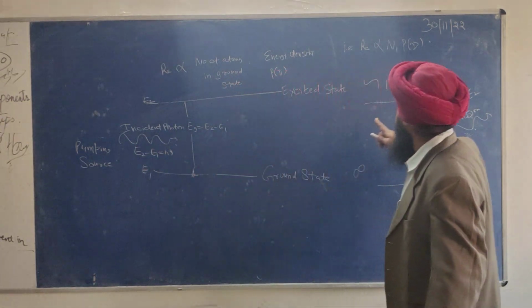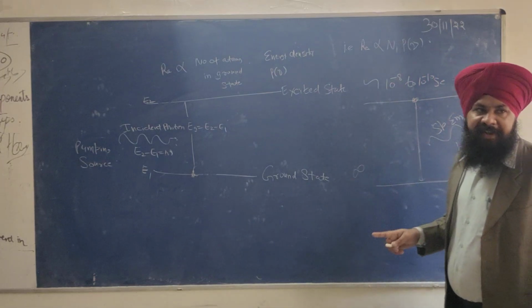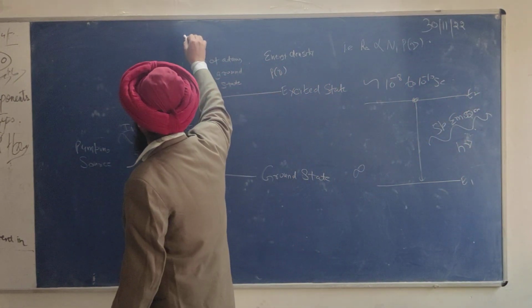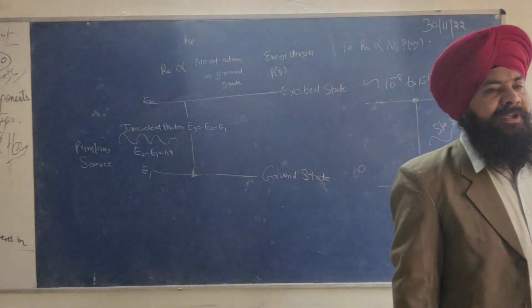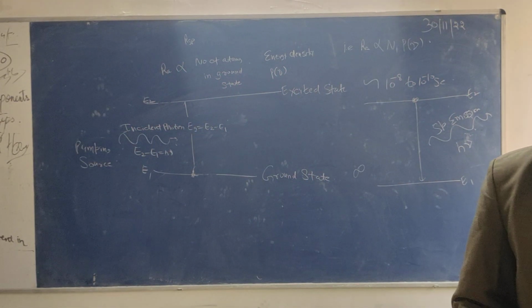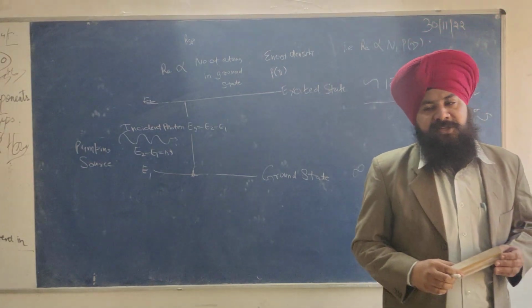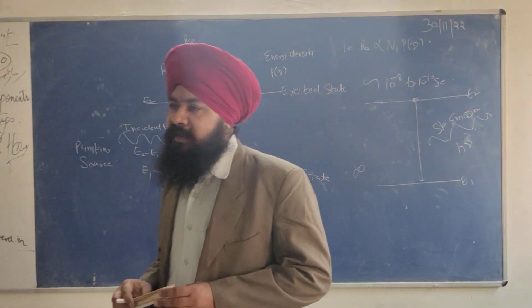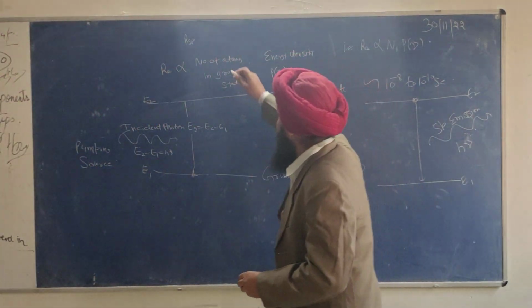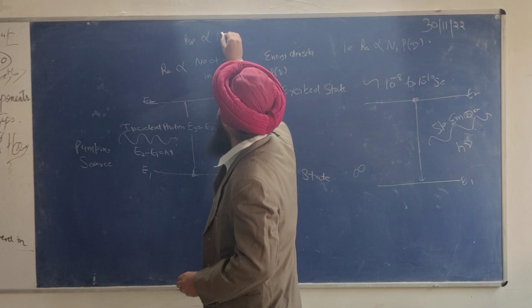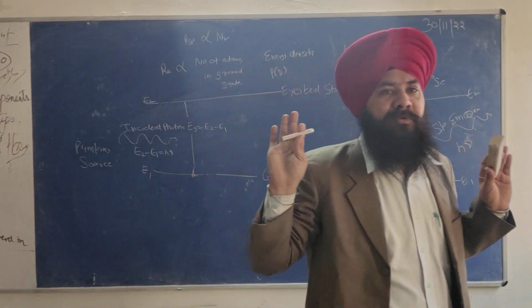The second process that is happening is spontaneous emission. It means I will take the term RSP. What do you mean by RSP? RSP means rate of spontaneous emission. So on what factor will the rate of spontaneous emission depend? It will only depend upon the number of atoms in the ground state. Nothing more.